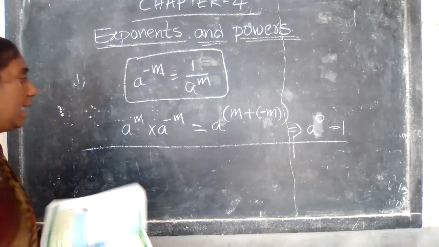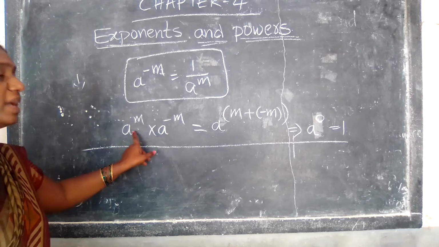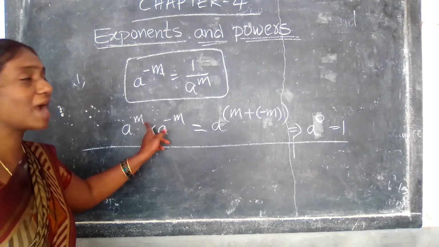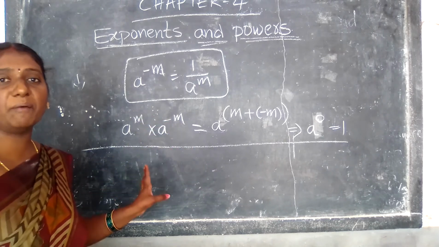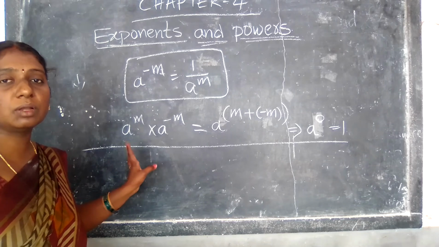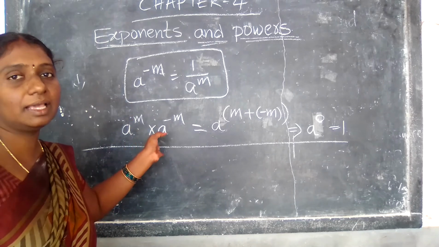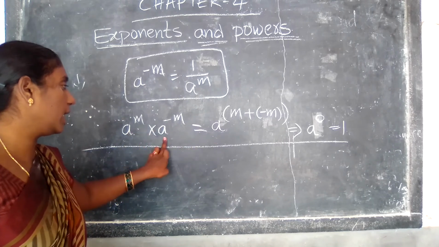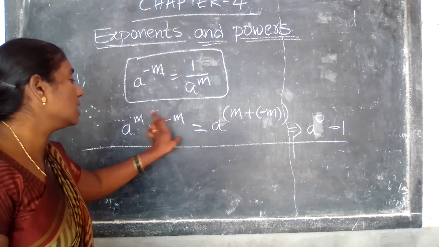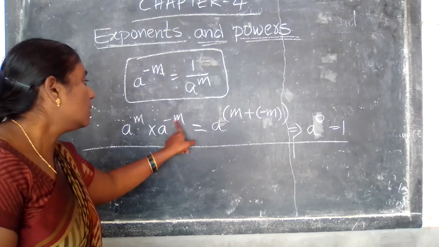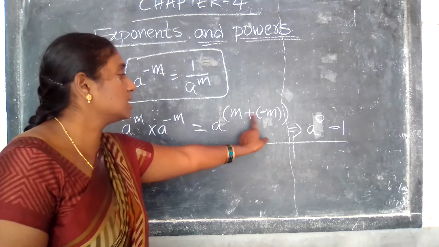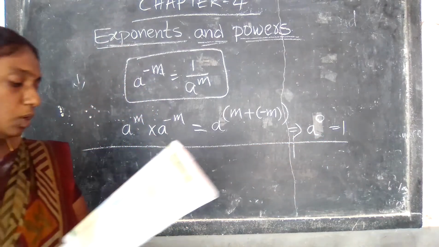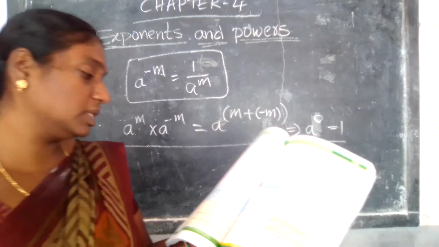So see here, a power m into a power minus m. When the bases are the same, we add the exponents, that is the rule. When bases are same, we directly add the exponents. Here the base is a and here also a, so we add the exponents. What are the exponents? m plus minus m, which cancels, so a power 0, and a power 0 means 1. Okay, understood?